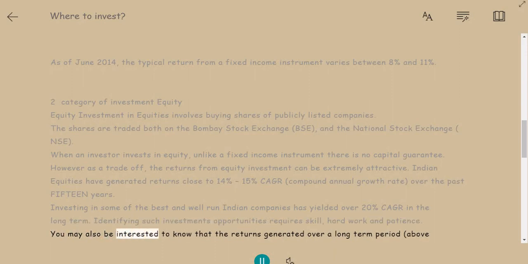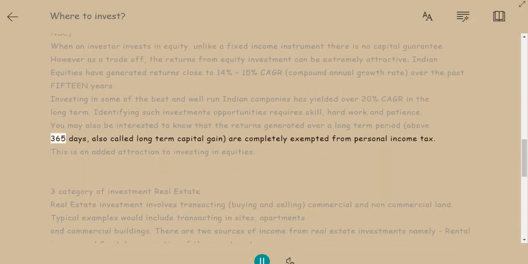You may also be interested to know that the returns generated over a long-term period, above 365 days, also called long-term capital gain, are completely exempted from personal income tax. This is an added attraction to investing in equities.